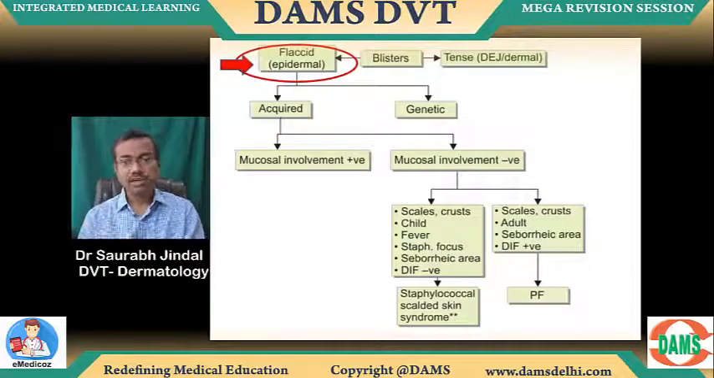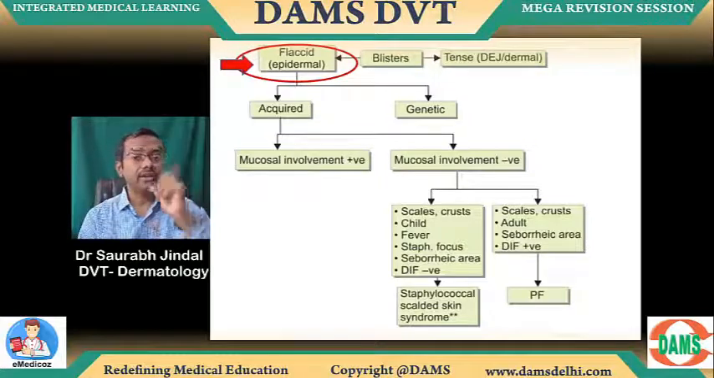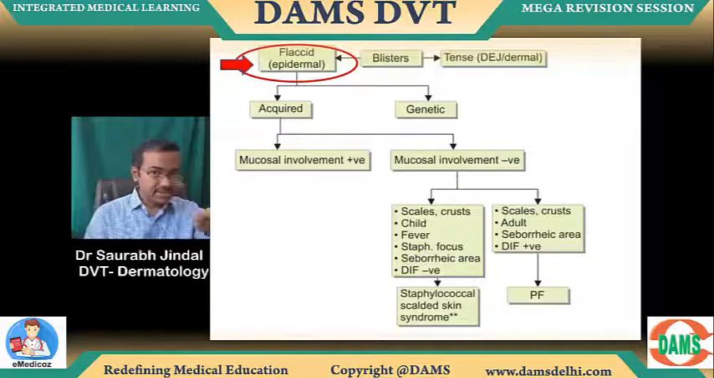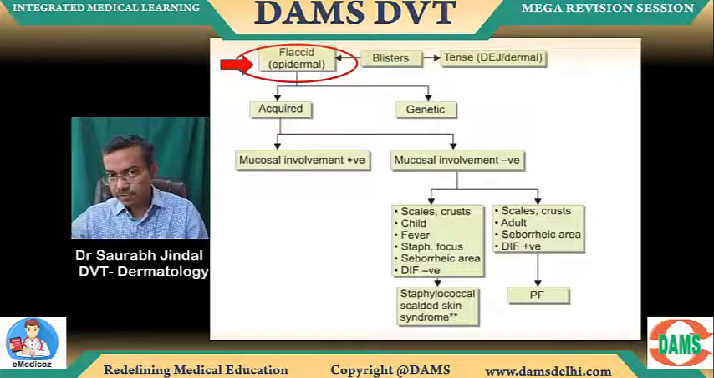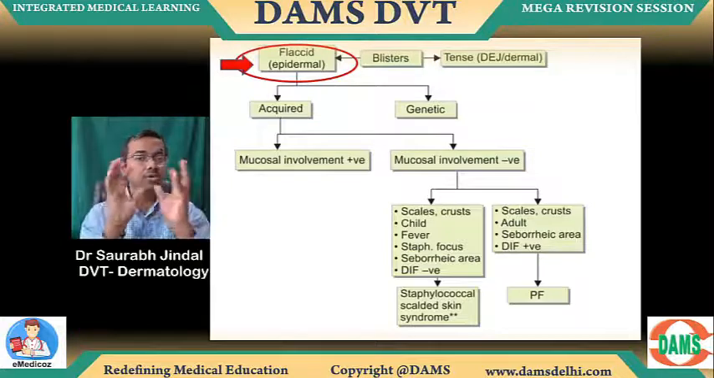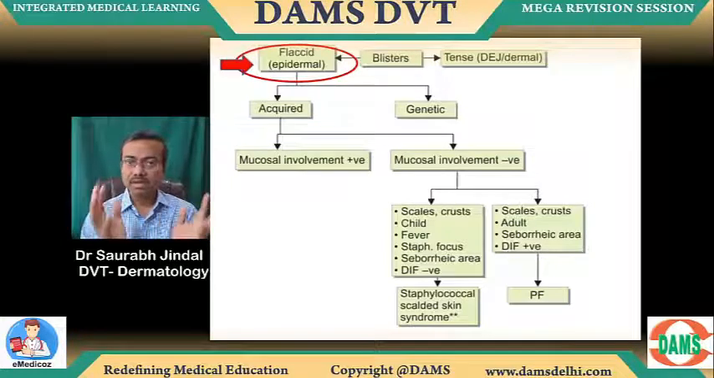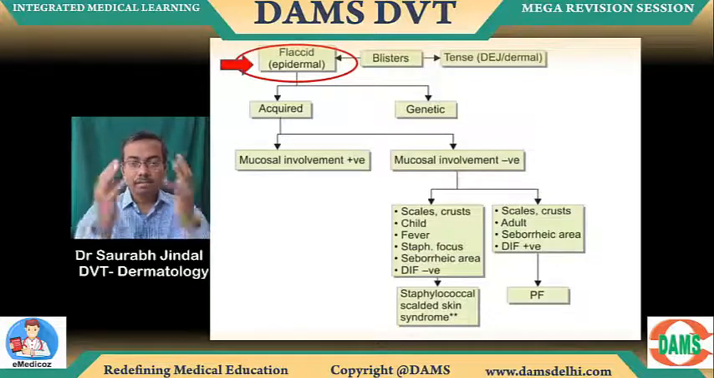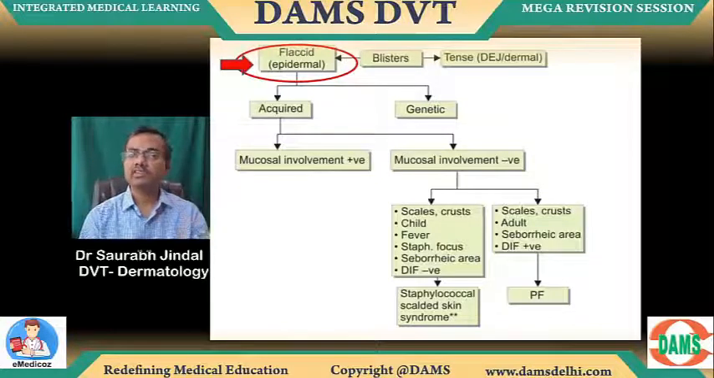In pemphigus foliaceus, it's going to be the same scale crust, the same seborrheic area. The difference? Adult and DIF positive. See the difference? So SSSS DIF negative, pemphigus foliaceus DIF positive. The rest, both are scaly, both are crusted, and both have no mucosal involvement. Both are on the seborrheic areas, one in a child, one in an adult.